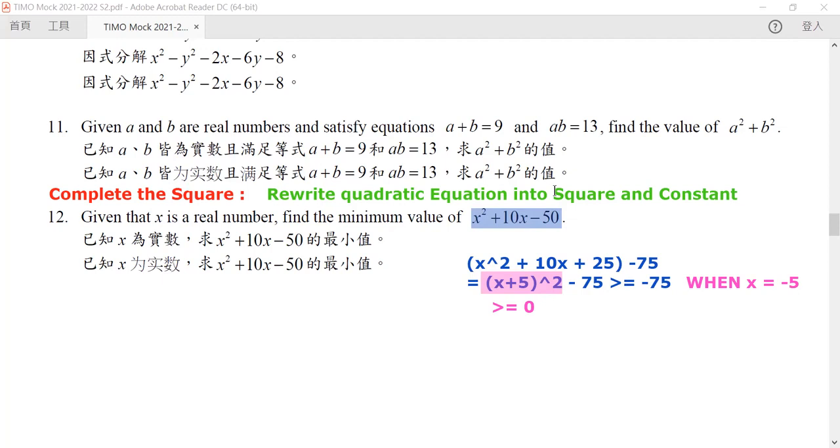Now sometimes I would like to add one more thing. Sometimes if the minimum is not 0, it cannot be achieved. This time it can be achieved because, as we know, x can be equal to -5. But you need to be very careful. Sometimes the expression within the square cannot be 0. So at that time, you need to recalculate it to find out what is the minimum of the square. But then this is more of a question in senior secondary school.